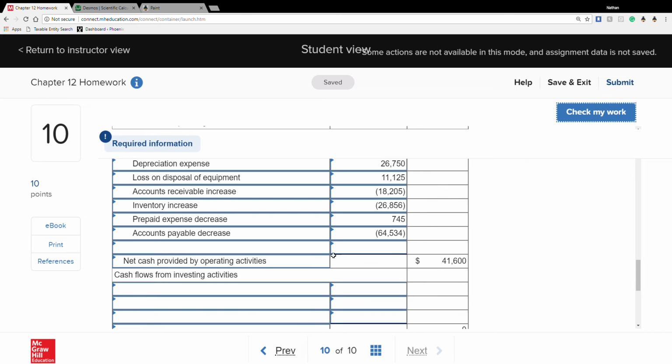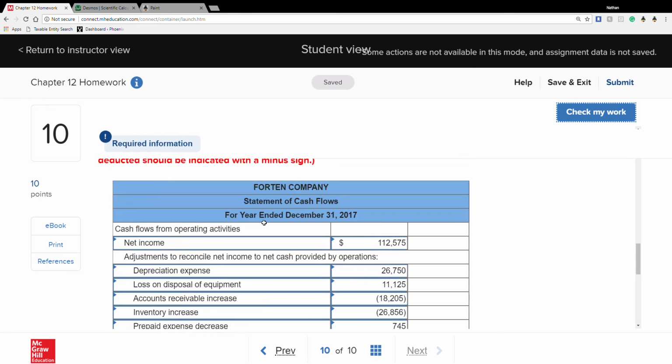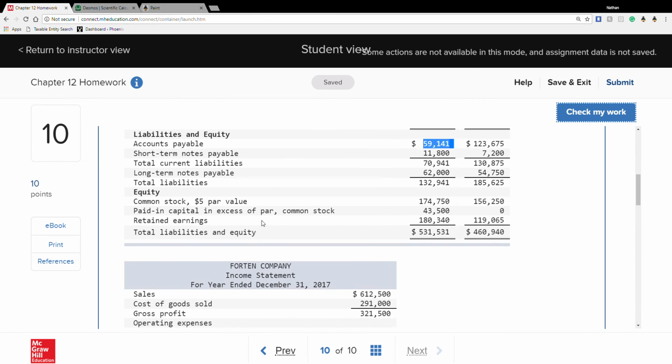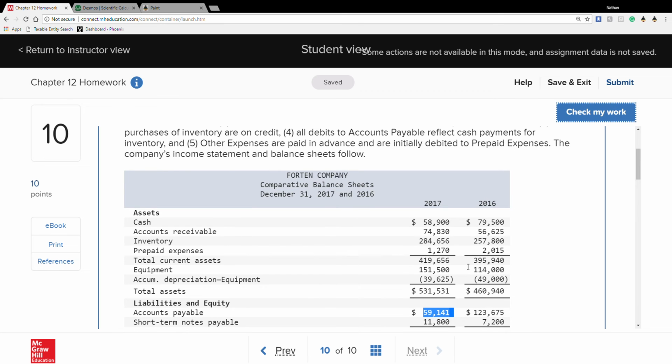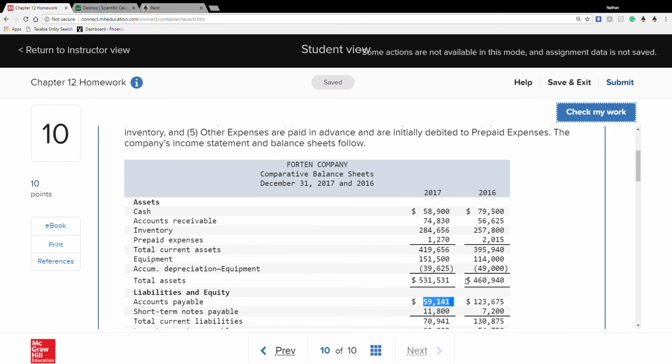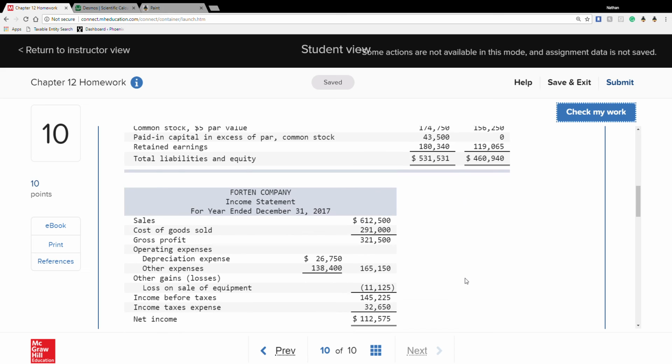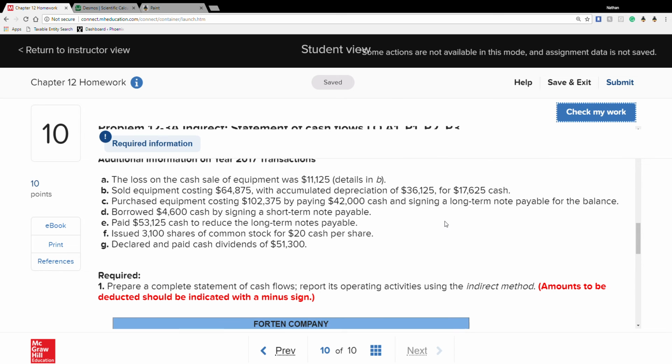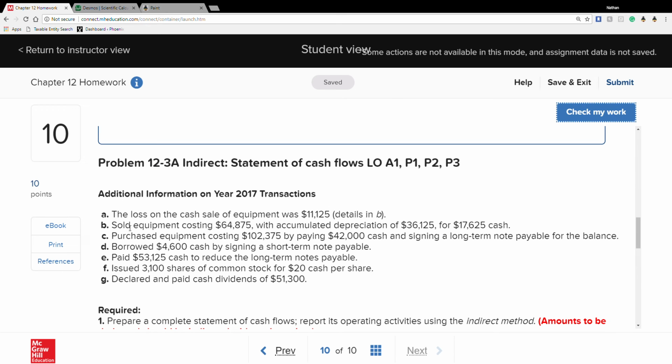Okay. Next, investing. So we're going to check out our fixed assets. Now, we know an increase did happen, and this is where this part comes in handy, because it says right here, sold equipment costing 64,875, not for, here's the for, 17,625.